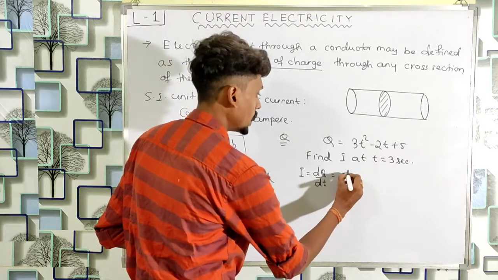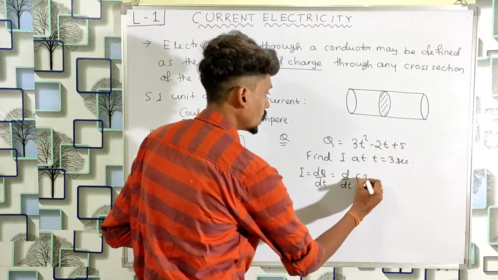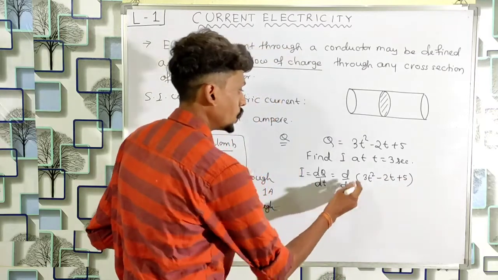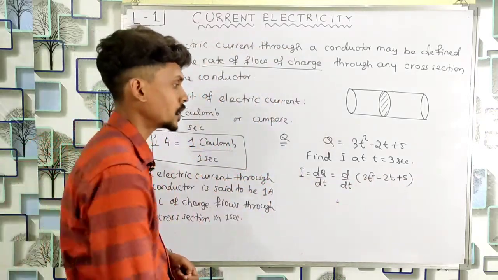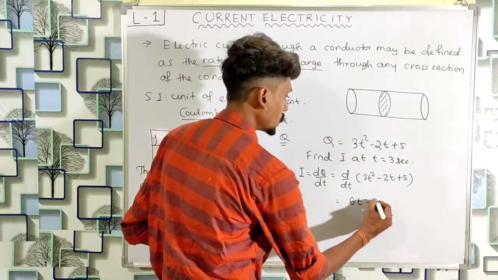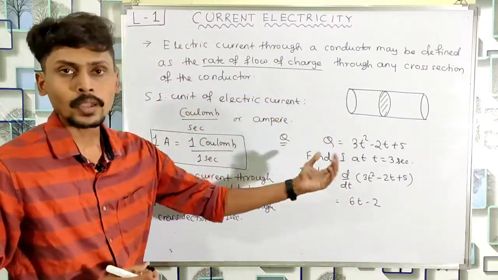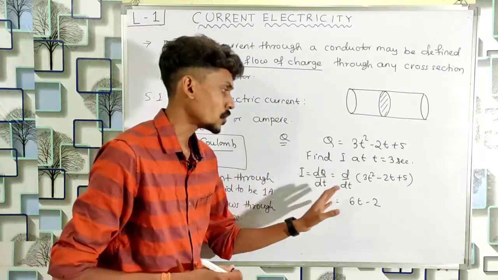That is equal to d by dt of 3t square minus 2t plus 5. So if you differentiate this function, you will get 6t minus 2, and the third term is constant, so its differentiation will be 0. So I is equal to 6t minus 2.